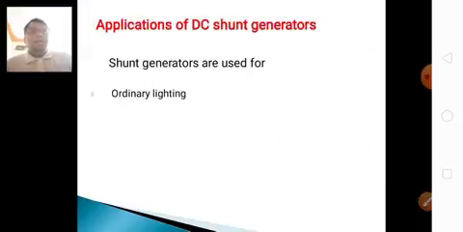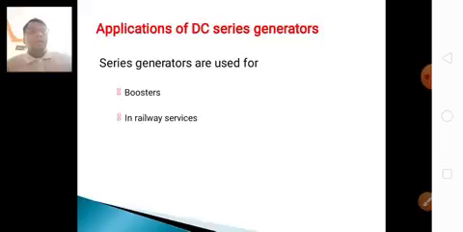Shunt generators are used for alternating power supplies and charging batteries, and series generators are used for boosters, Indian railway systems, lifts, hoists and cranes. In a series generator, the load current is the field current, so the terminal voltage is directly proportional to the load current.